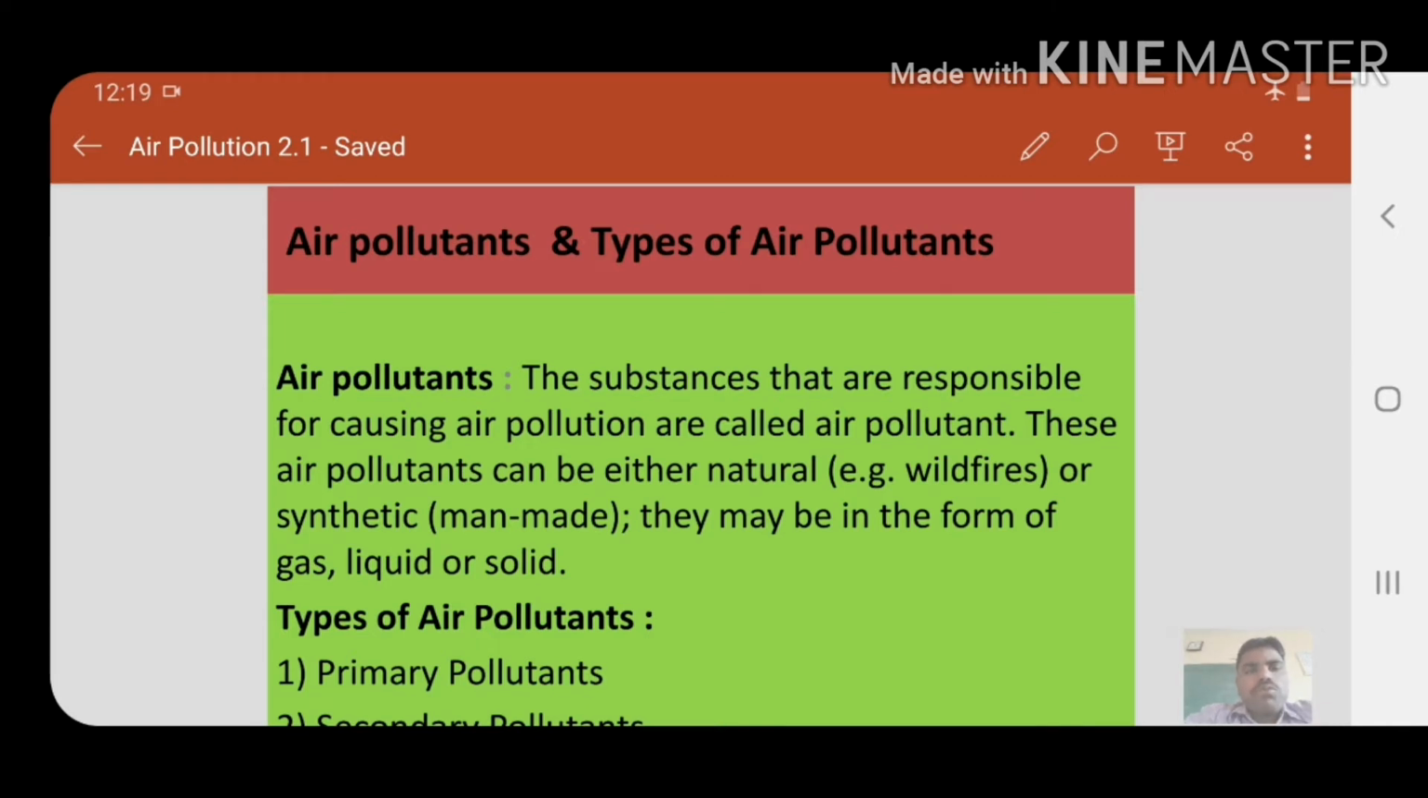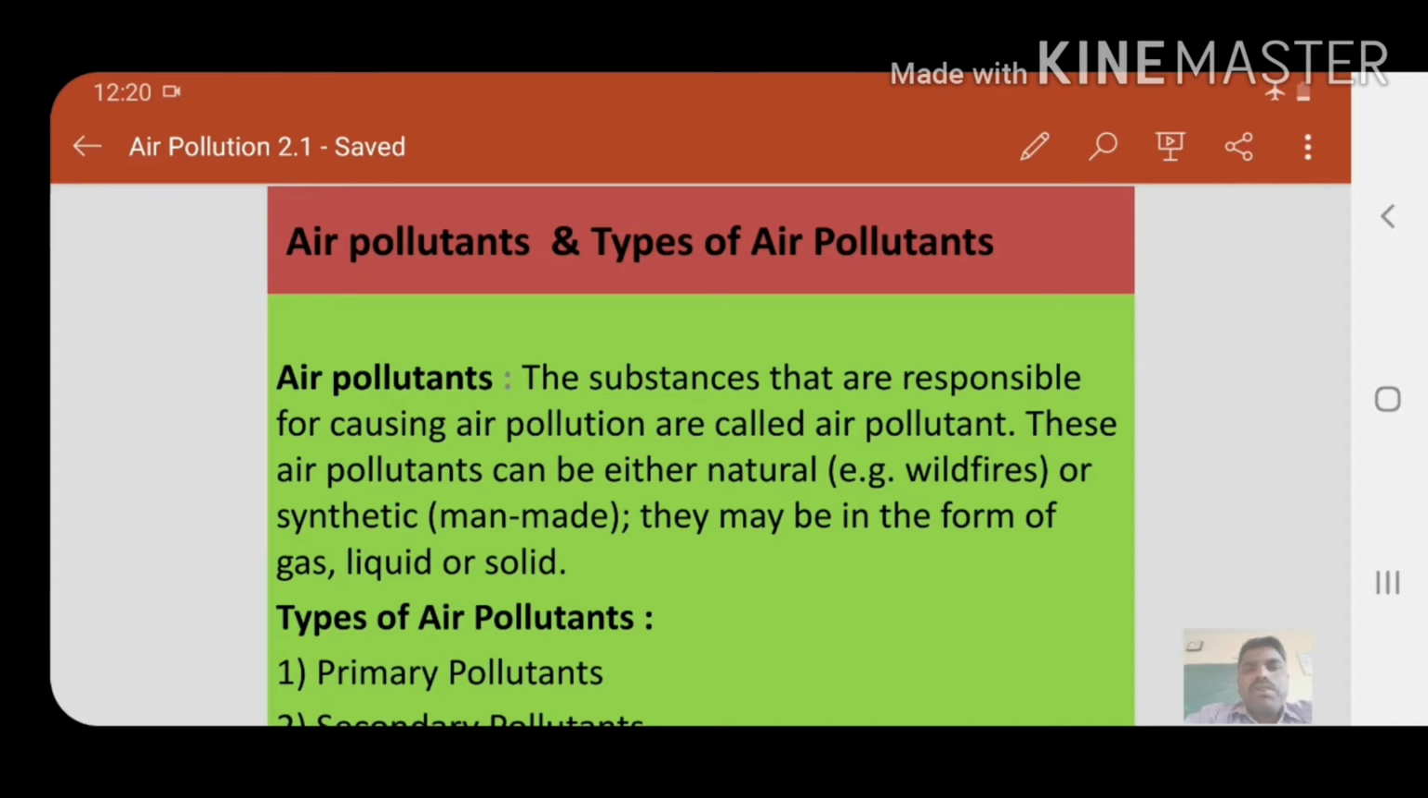One more time I will tell. Air pollution is the change in the physical, chemical, and biological characteristics of air, which will affect human beings and even other organisms also. What causes air pollution? Air pollutants cause air pollution. The substances that are responsible for causing air pollution are called air pollutants.